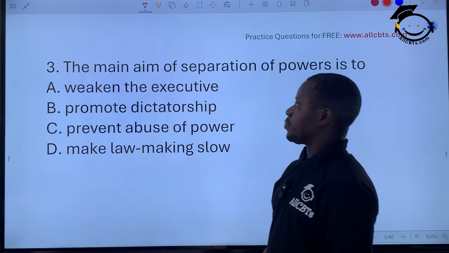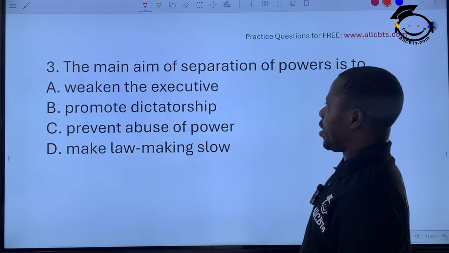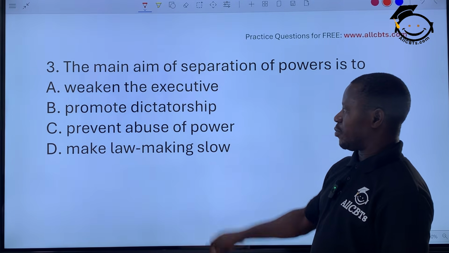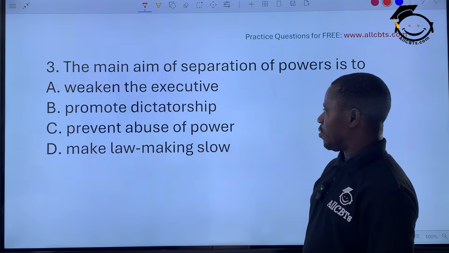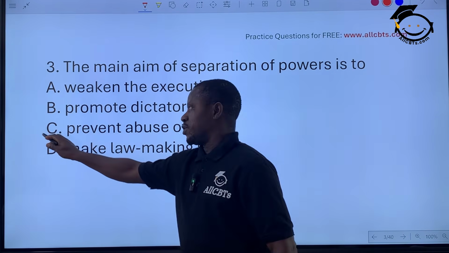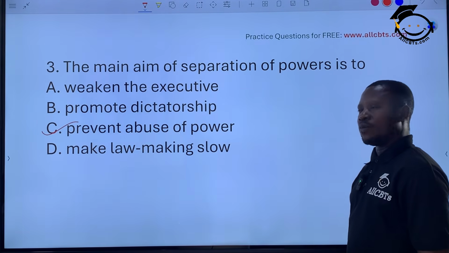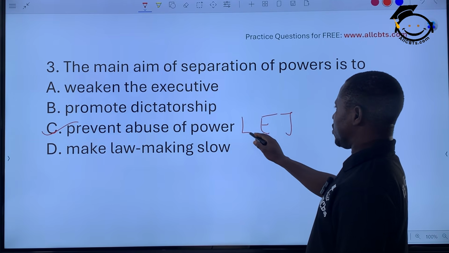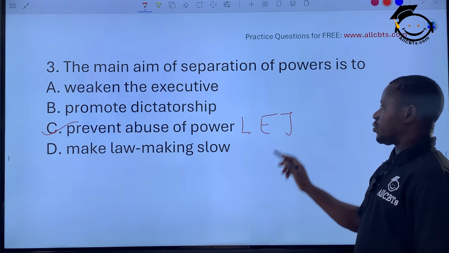The main aim of separation of power is to weaken the executive, no. Promote dictatorship, no. Prevent abuse of power, yes. Make law making slow, no. The correct answer is option C: to prevent abuse of power by either of the three organs of government: legislature, executive, and of course judiciary.